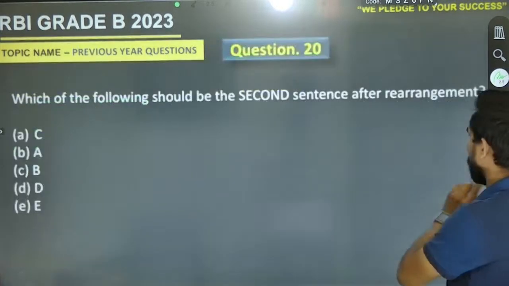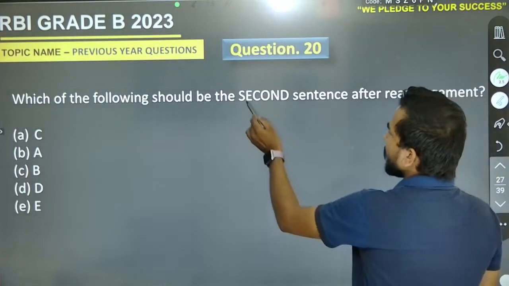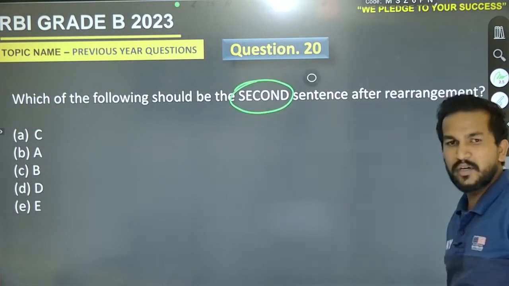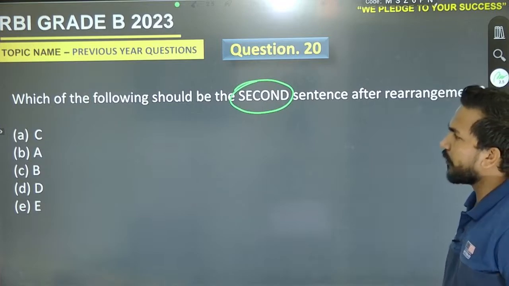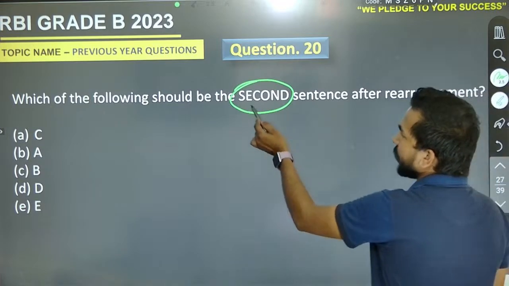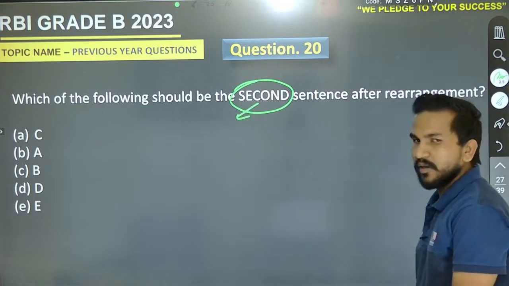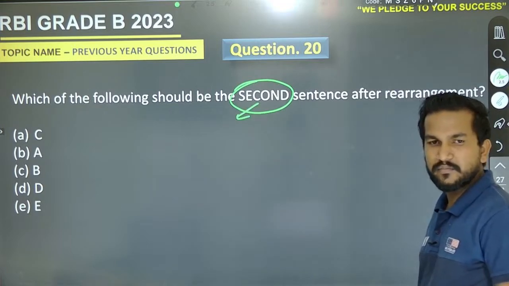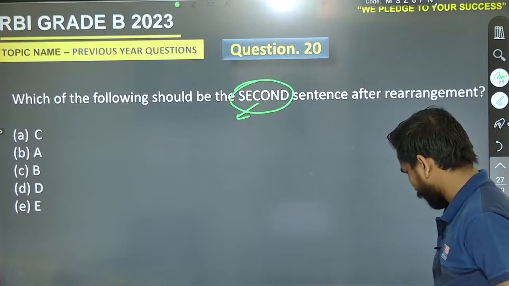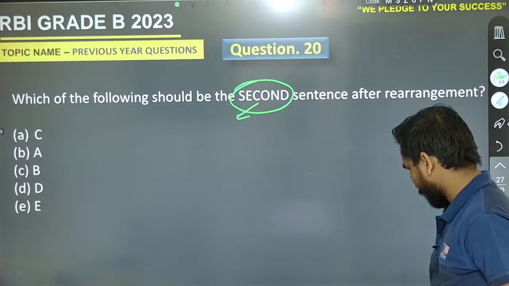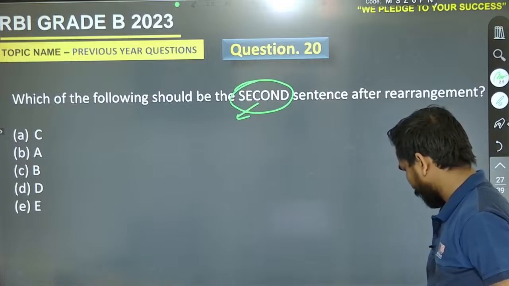Come to the questions. What must be the second one? Go for it. Okay, we are out of time, but don't worry. Which one is the second one? Perfect.